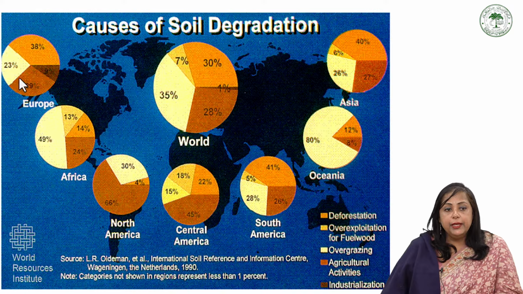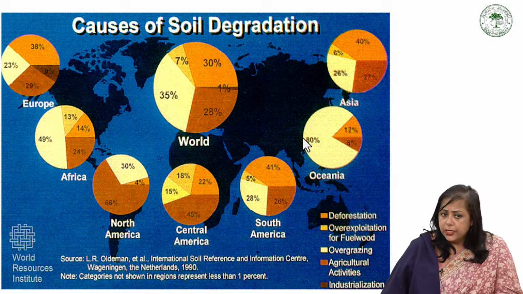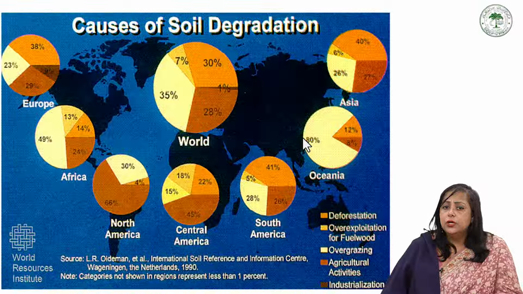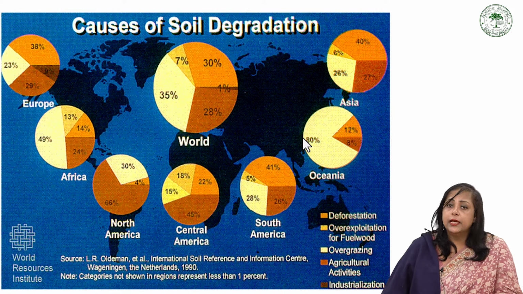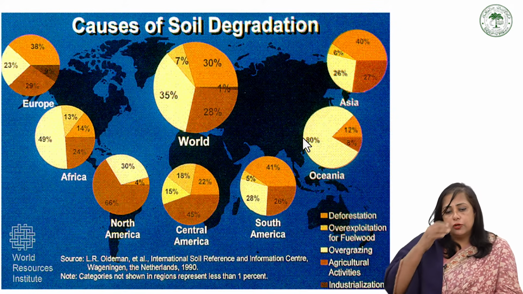So in every area, whether it's Europe, Africa, North America, Central America, South America, Oceania, Asia, everywhere, it is grazing, industrialization, and deforestation. These are the three major causes. So, there are several causes of soil degradation: deforestation, overgrazing, overexploitation of fuel wood, agriculture activities, and industrialization. So, deforestation, agriculture activity, and industrialization, and overgrazing are the major causes of soil degradation.